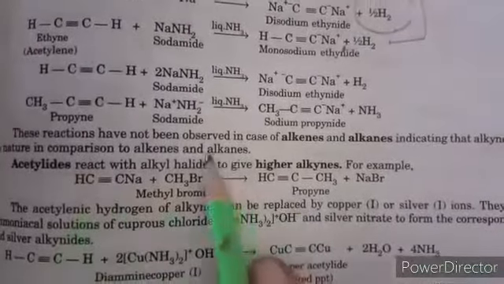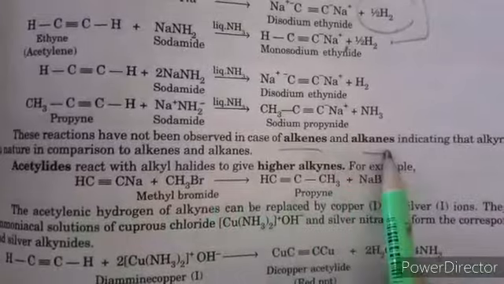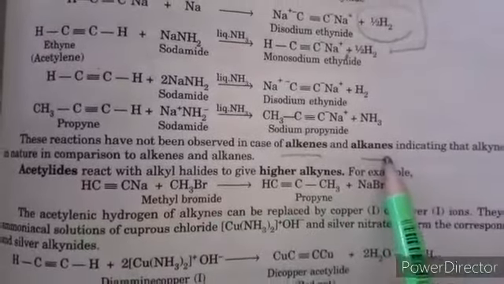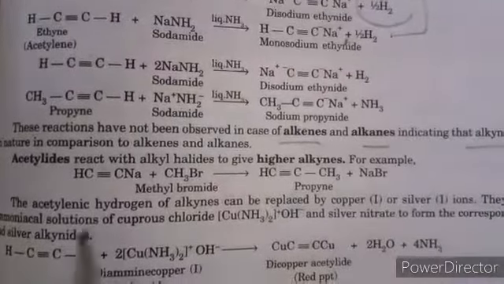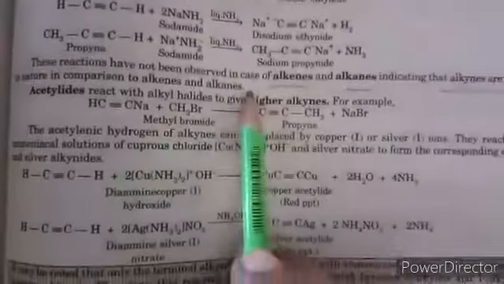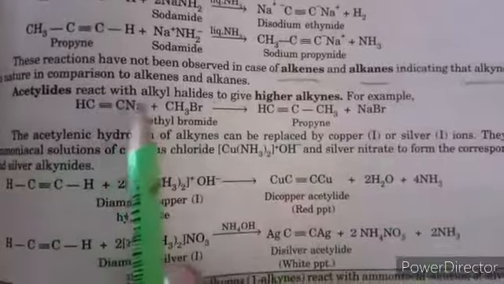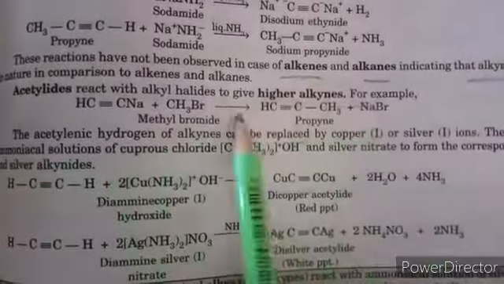These reactions are not observed in alkenes and alkanes because they have no tendency to release H positive ion. So alkynes are acidic in nature compared to alkenes and alkanes. Alkynides react with alkyl halides to form higher alkynes.